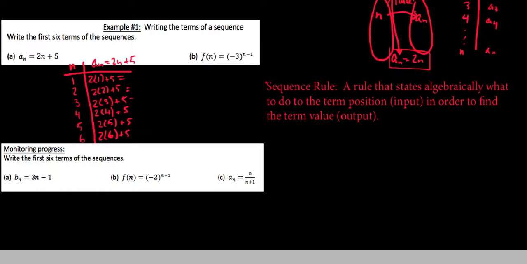So looking at these values here, it looks like we get a pretty describable pattern. We see 2 times 1 plus 5 is 7, 2 times 2 plus 5 is 9, 2 times 3 plus 5 is 11. We can see that this really has a well-behaved pattern, that it's going up by 2's every time. So you can see that the first 6 terms of our sequence are 7, 9, 11, 13, 15, and 17. We've written this in a tabular fashion. It's also very common to write out the first 6 terms as just 7, 9, 11, 13, 15, and 17.